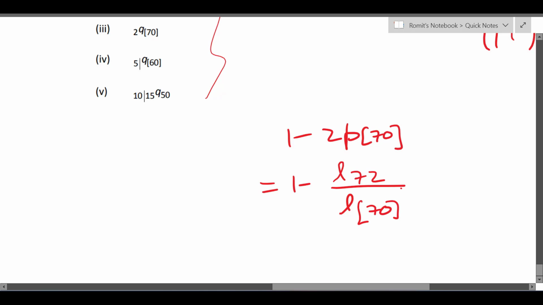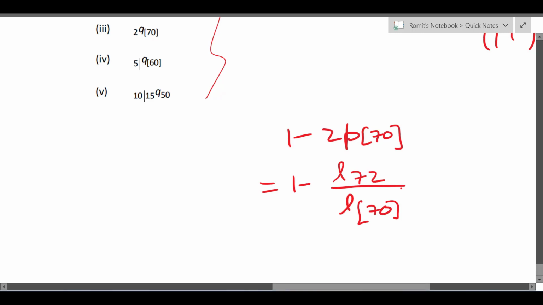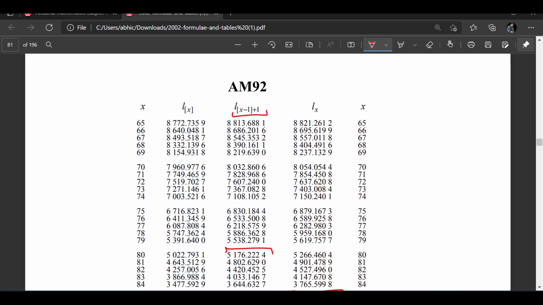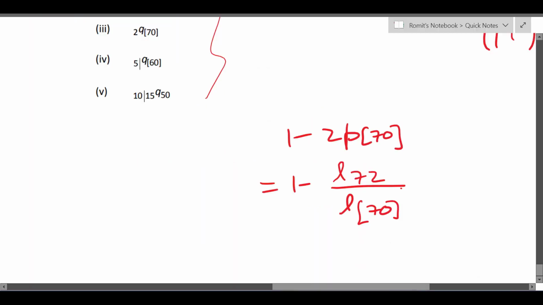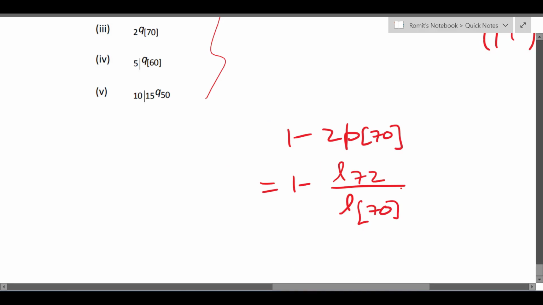These two you will find in the tables. L72 will be in the ultimate section, and L70 will be the select mortality, which is the first column. So here is your L70, and here is your L72 ultimate. So this is how you do it.